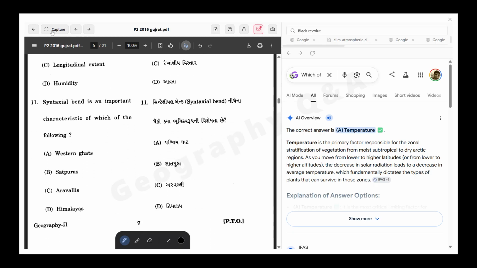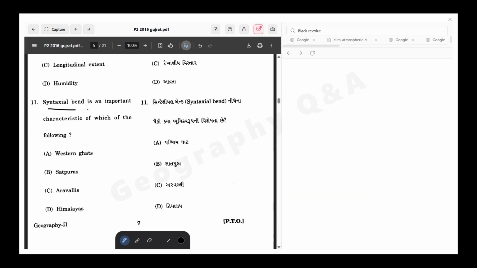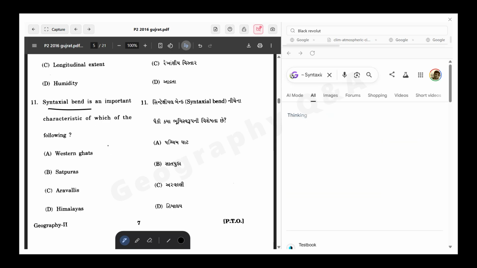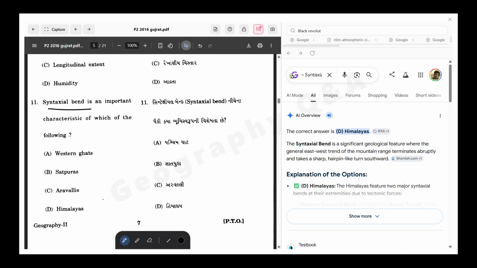The syntaxial bend is an important characteristic of which of the following: Western Ghats, Satpura, Aravalli, and Himalaya. The Himalayas are the correct answer.